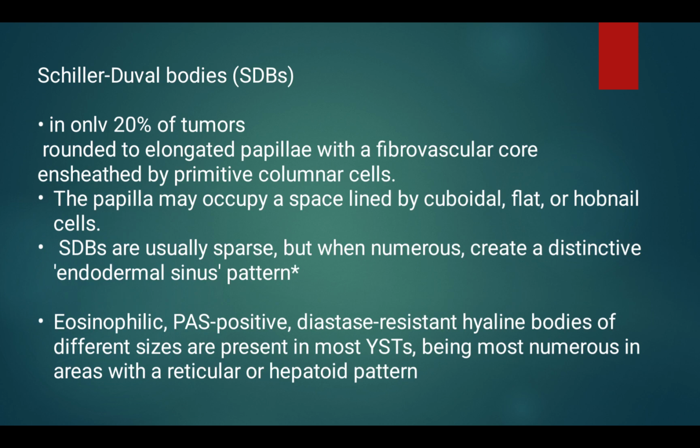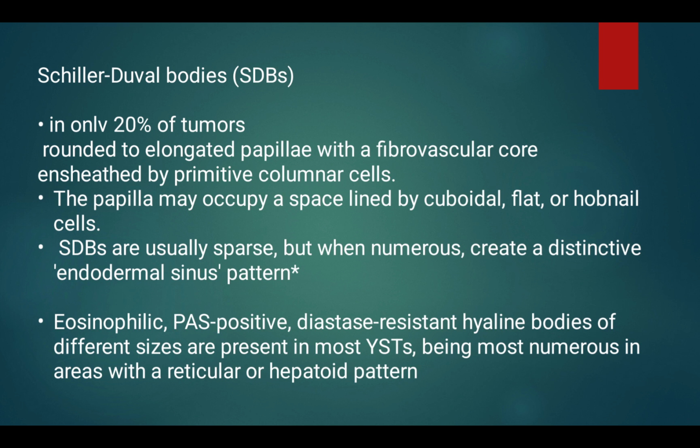Schiller-Duval bodies are seen in only 20% of tumors: rounded to elongated papillae with a fibrovascular core, ensheathed by primitive columnar cells. The papilla may occupy a space lined by cuboidal, flat, or hobnail cells. Schiller-Duval bodies are usually sparse, but when numerous, create a distinctive endodermal sinus pattern.